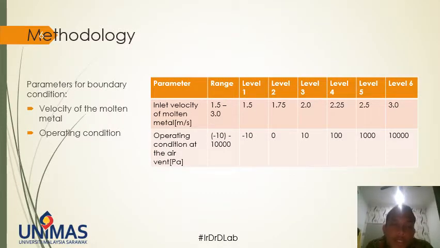The methodology used to conduct this study is by selecting the parameters for the boundary condition, which are the velocity of the molten metal and the operating condition at the vent. The inlet velocity of molten metal is selected ranging from 1.5 meters per second until 3.0 meters per second, as we can see here from the table. And the operating condition at the vent is ranging from -10 Pascal until 10,000 Pascal. So a total of 36 simulations are done in order to get a set of data consisting of each of the parameters used.